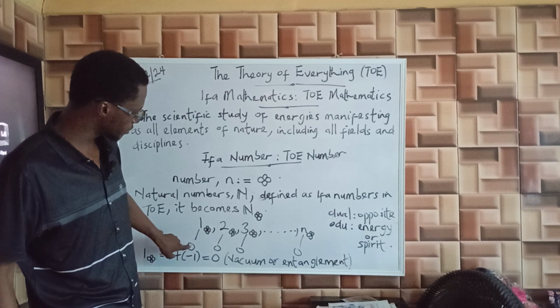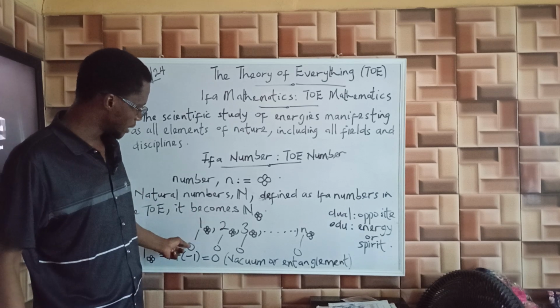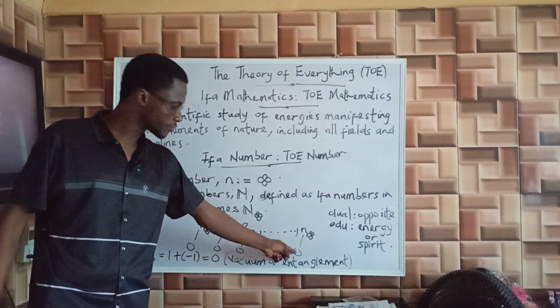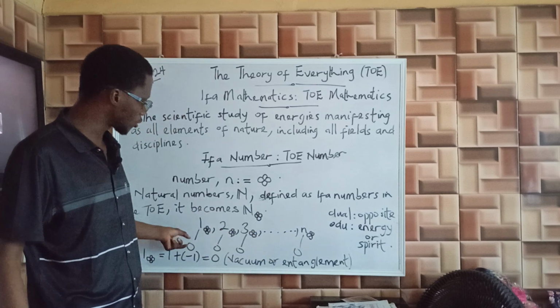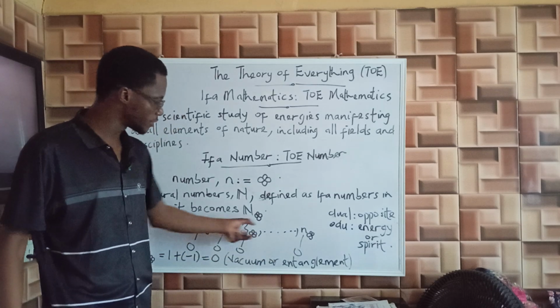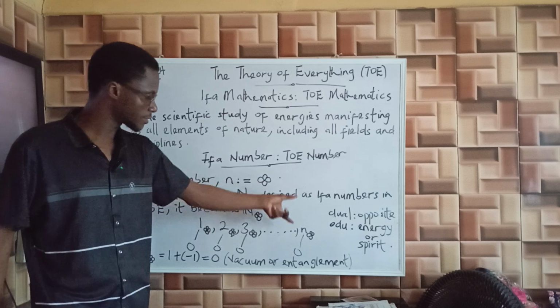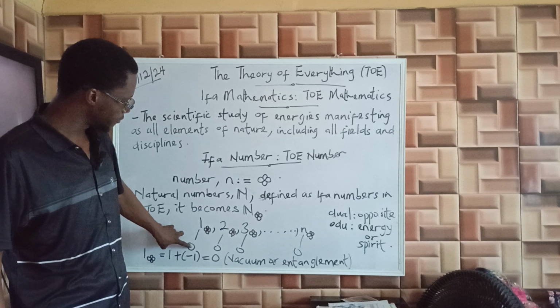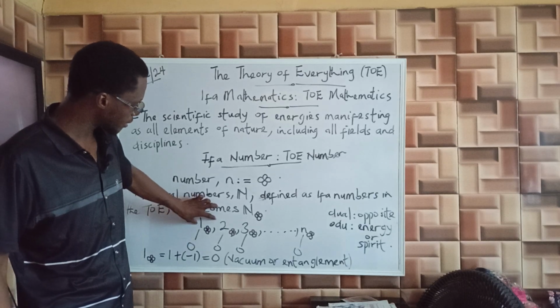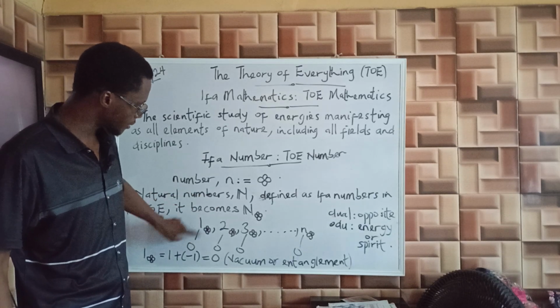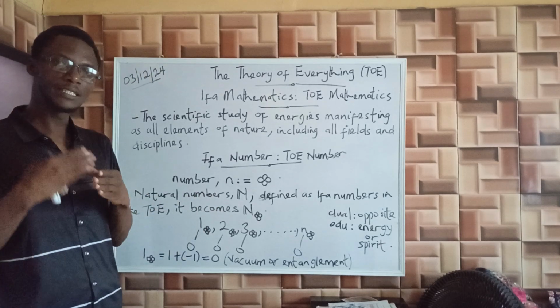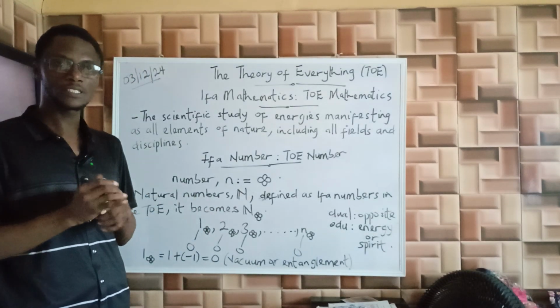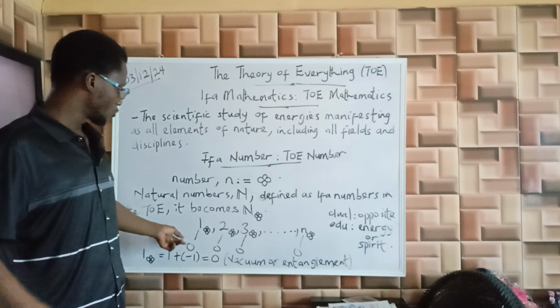The opposite of 0 is 1. So we now form the dual of all these vacuums, which represent the unconscious states of all numbers in existence. For each universal 0 for any number, you can generate its opposite or its dual, which is 1.